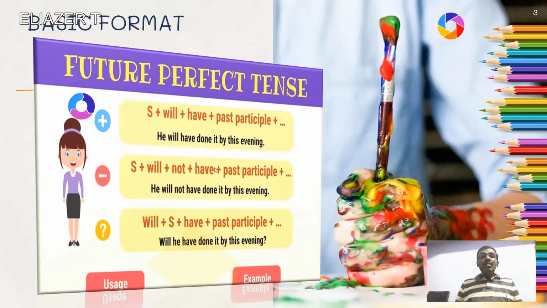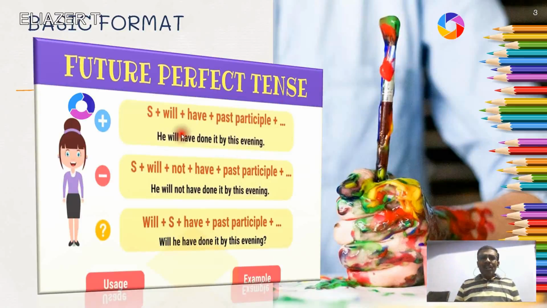The basic format of the future perfect tense is subject plus will have plus past participle. Will and have are the supporting verbs. The past participle is the third verb form, the V3 form. He will have done it by this evening. Mostly we use by this evening, by this time tomorrow, by 4 o'clock in the morning, 4 o'clock in the evening, by tomorrow night, by tomorrow early in the morning, at the dawn of the day.